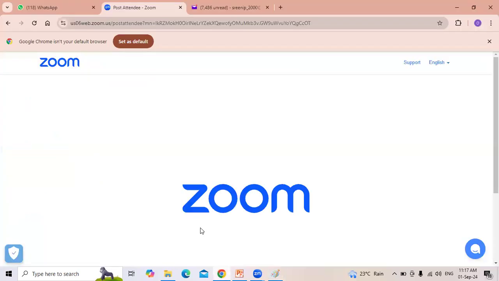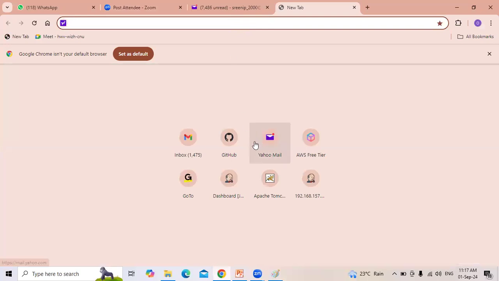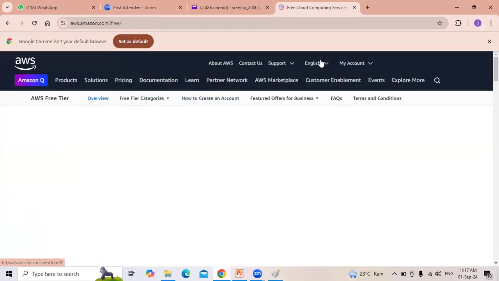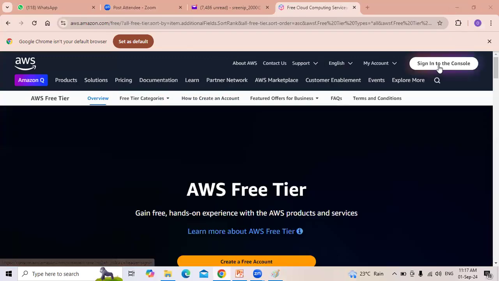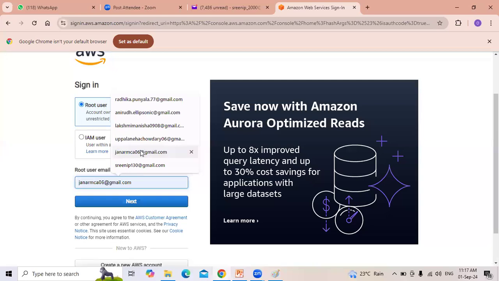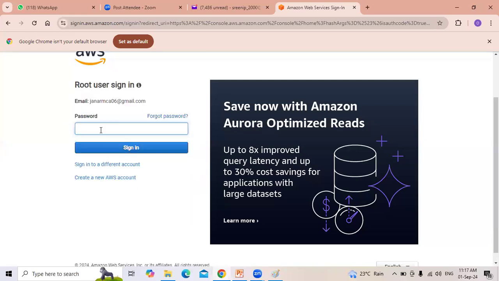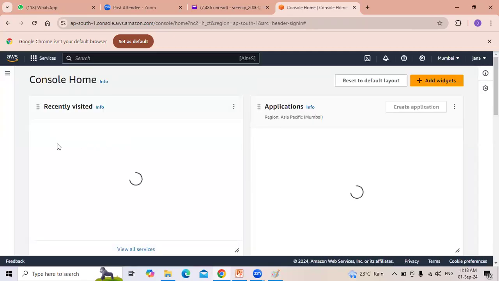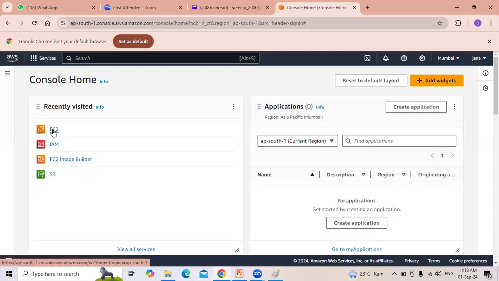When you go to this AWS account, AWS Cloud, yesterday I told you that EC2 is the service.